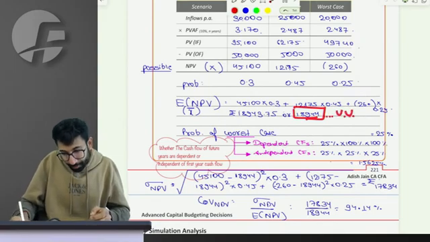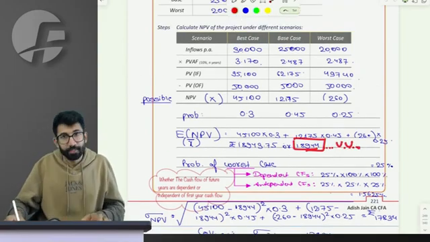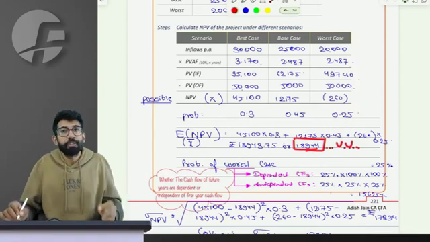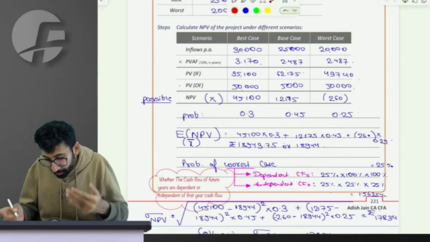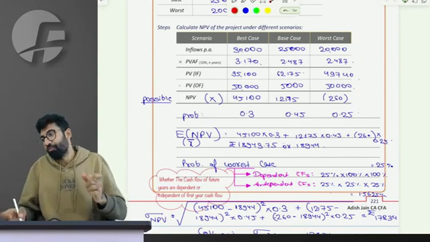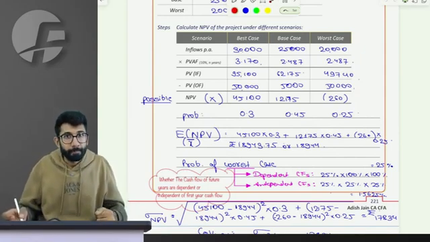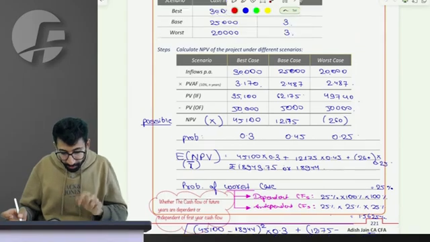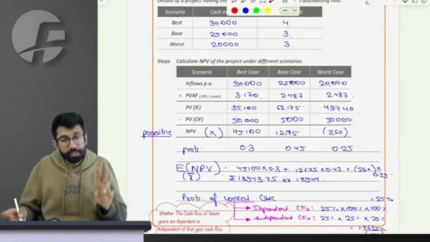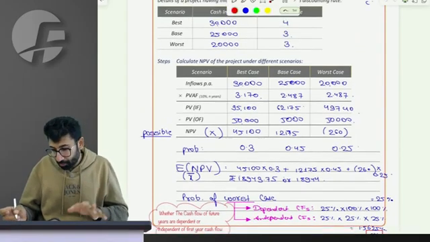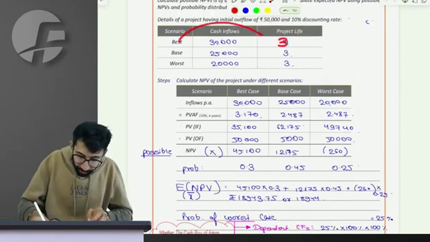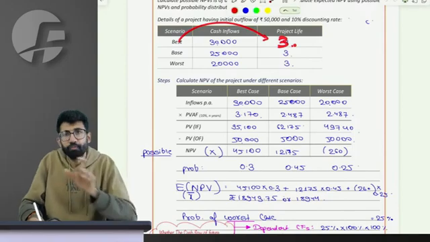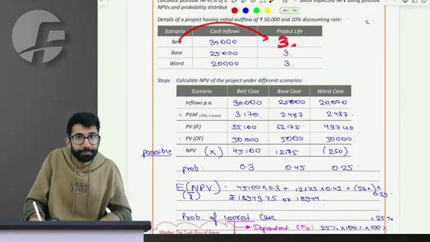18944 on a rounded off basis. This is what the examiner may ask. The next and really interesting part which the examiner may ask is the probability of occurrence of the best cash flow or the worst cash flow. Let's imagine a situation, two possibilities. Let's for now assume that the life, even in the best case, is 3 years. Just for this concept, let's assume it.